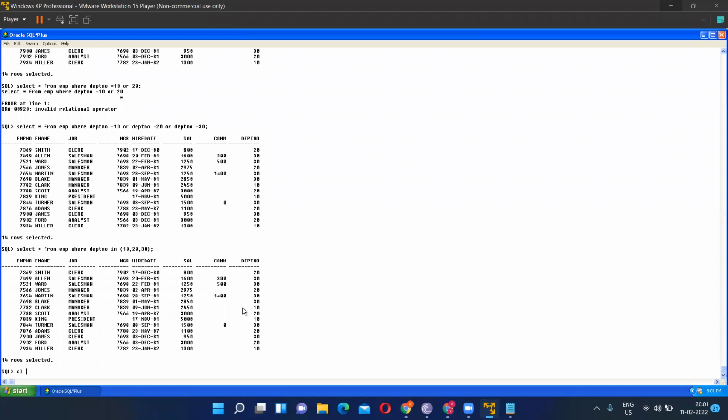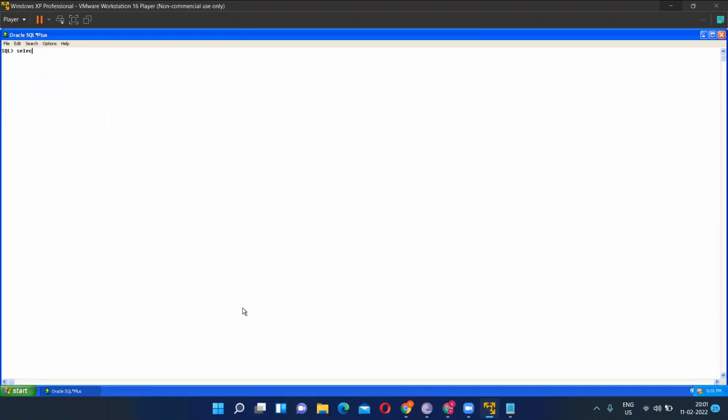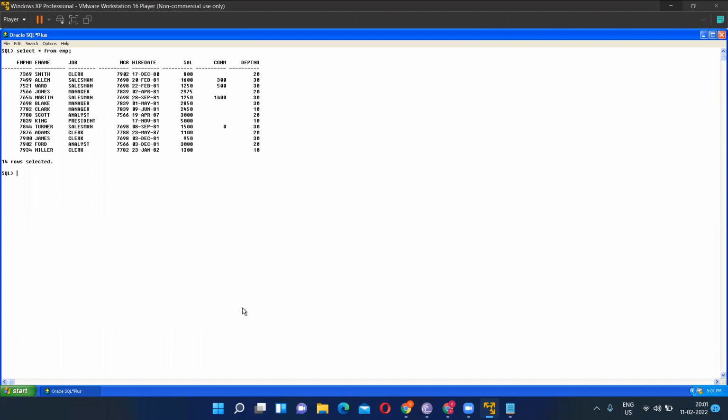Can someone tell me? First, I will clear the screen. This is the table. Select star from EMP. I don't want department 10 or 20. What will be the query? Select star from here. Yeah, Ramkrishna, can you tell me if I don't want department 10 or 20, what will the query be? So you need 30, right? Yeah, I need 30, but the requirement is that I don't want 10 and 20. In this format, I want the query.